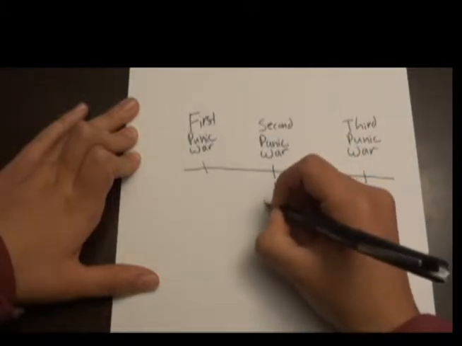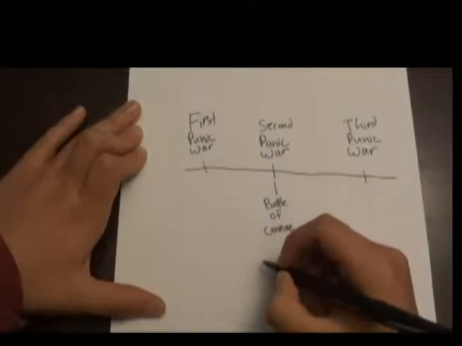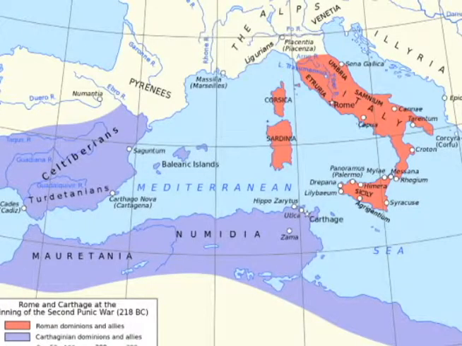The Second Punic War was one among 3 wars fought between Carthage and the Roman Republic. The war was a power struggle between the already established Carthage and the quickly expanding Rome. They were called the Punic Wars because the Romans called the Carthaginians the Punics. Carthage was where Tunis is today in northern Africa.